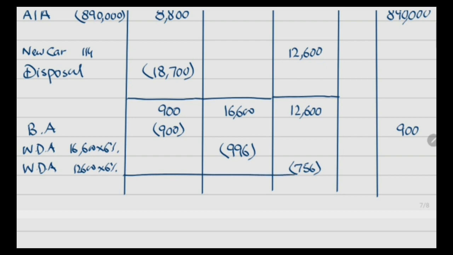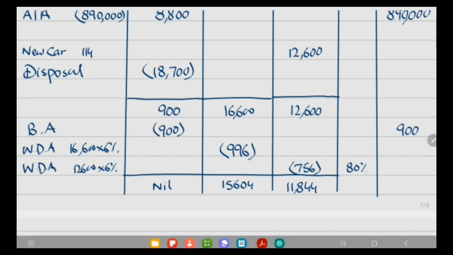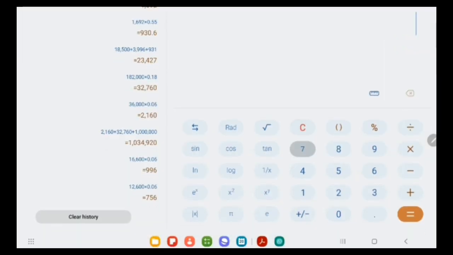Now we will record the closing value nil, 15,604, and this will be 12,600 minus 756, 11,844, I think so. But as this is a private use item and business proportion is 80%, so we have to record the allowance at 80%.